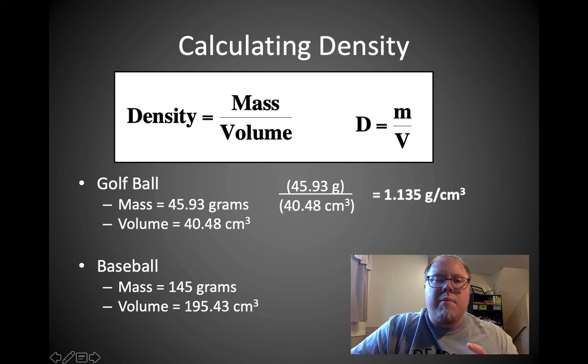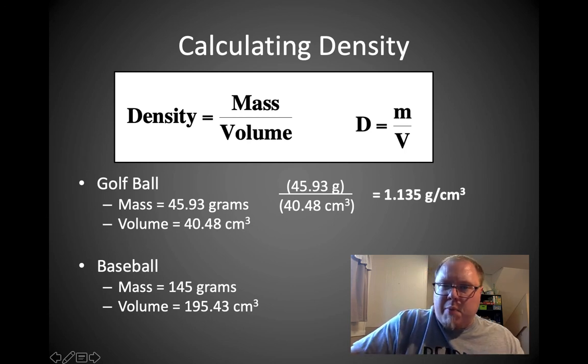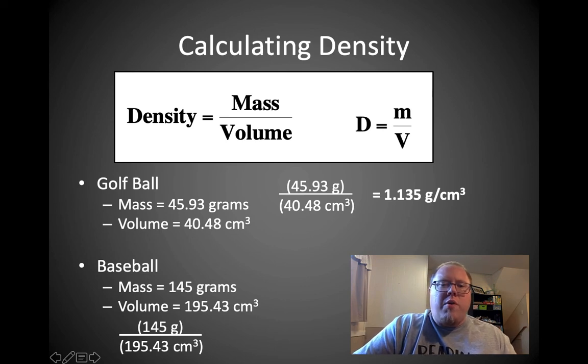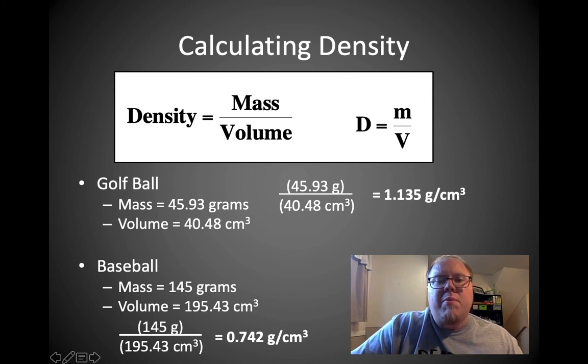Okay, so the density of the baseball. We take the mass and divide it by the volume. So 145 grams divided by 195.43 centimeters cubed, and we get 0.742 grams per centimeter cubed.